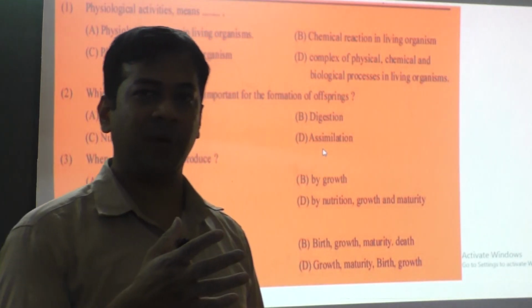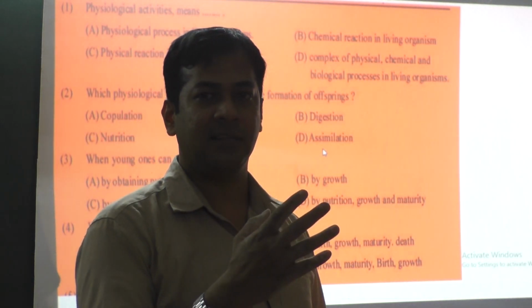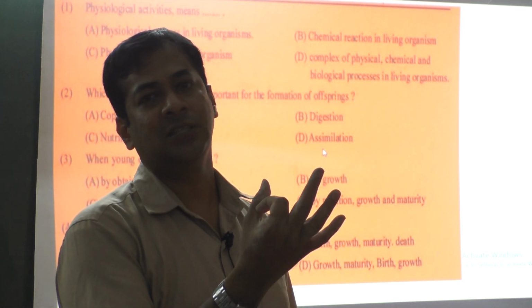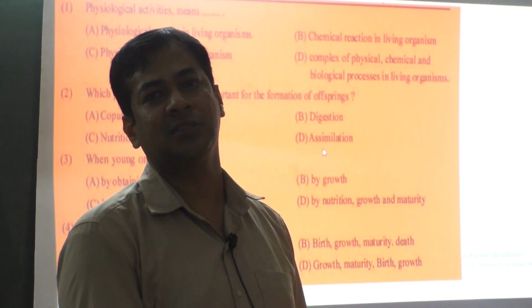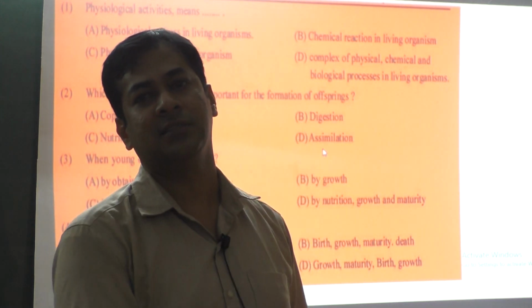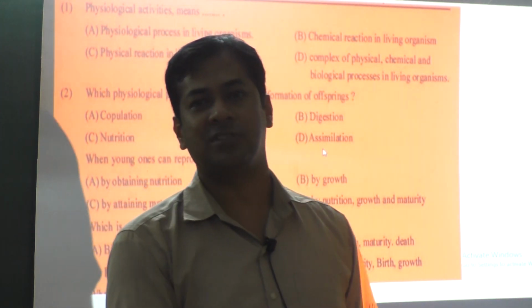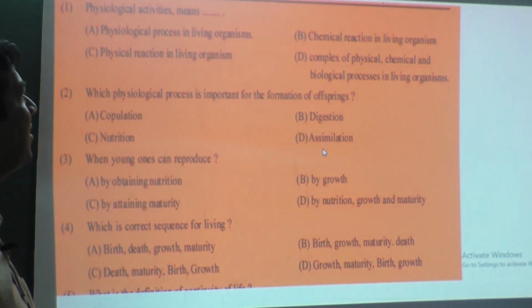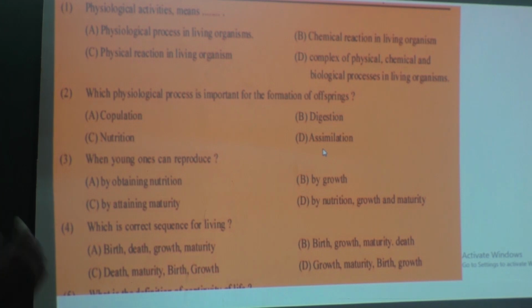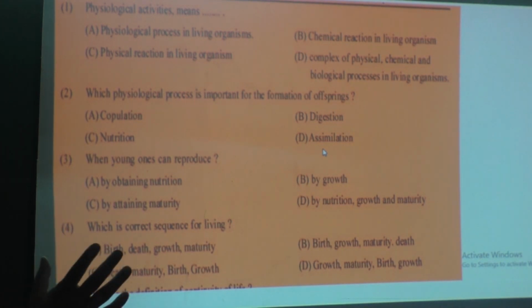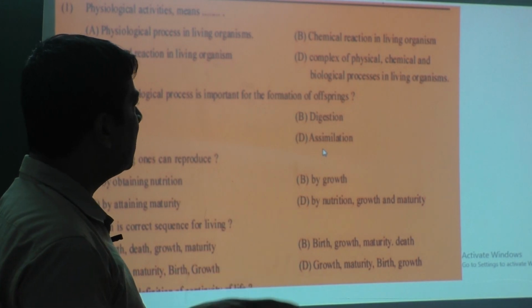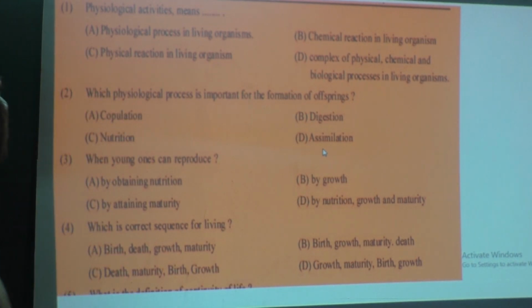And what happens in plants, like respiration in plants, photosynthesis, mineral nutrition, becomes plant physiology. So the correct option is D: it's a union of physical, chemical and biological processes in living organisms.